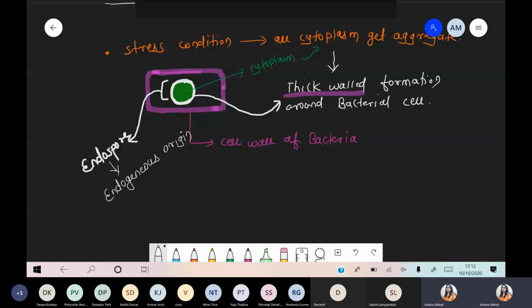So now we are talking about why the endospore wall is resistant, or simply the endospore is resistant to heat, temperature, gamma radiation, lysosome, and even antibiotics. So we are talking about the reason behind that.